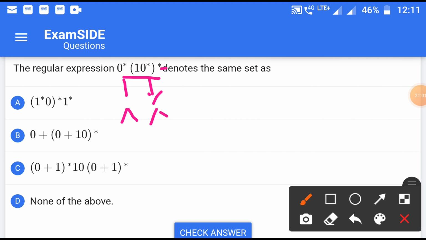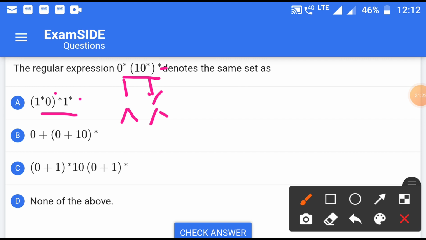So the null string: if we go to this option, and then this option, here an asterisk is given, here an asterisk is given, so null is also possible here.